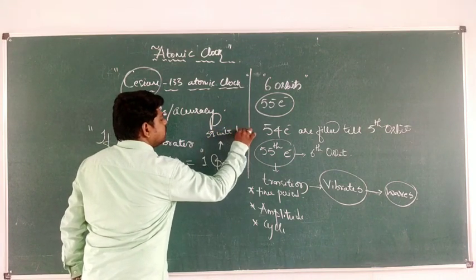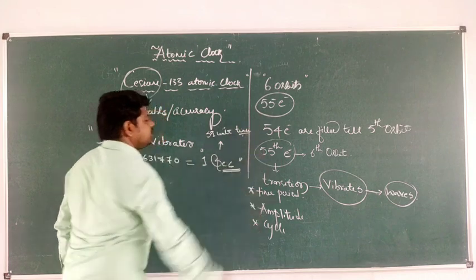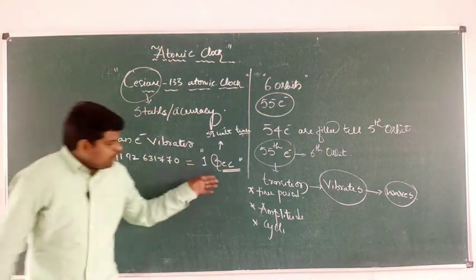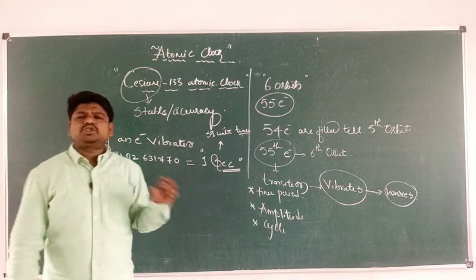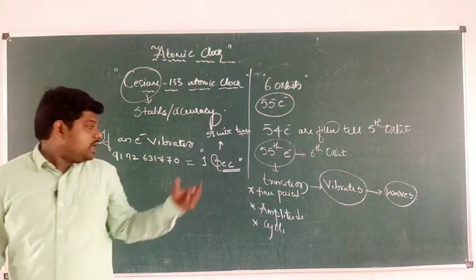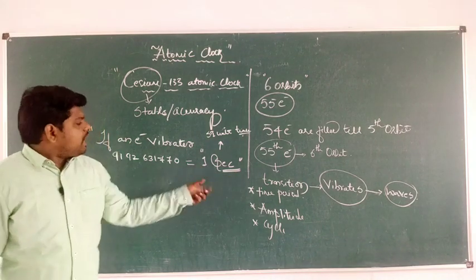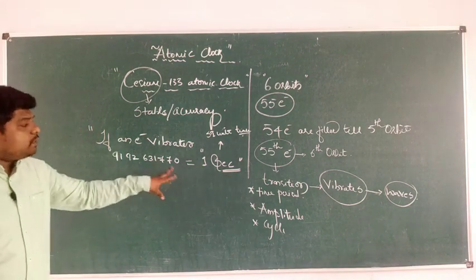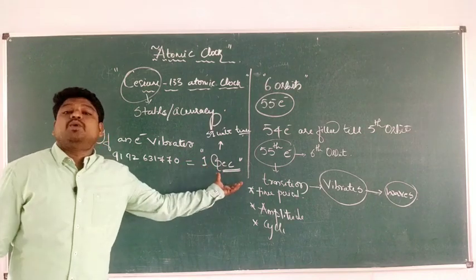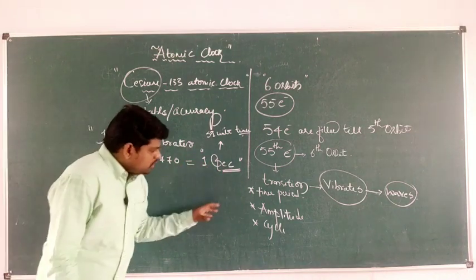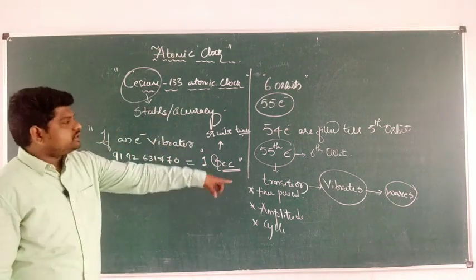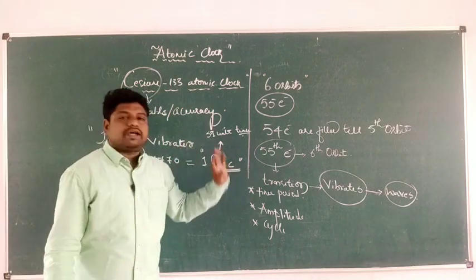SI unit of what? Time. Whenever you compare a day with a second, a second is too small. This is how we define 1 second. I will be writing the definition after this, but try to understand how we framed 1 second. It is all due to these vibrations which are produced due to the transition.